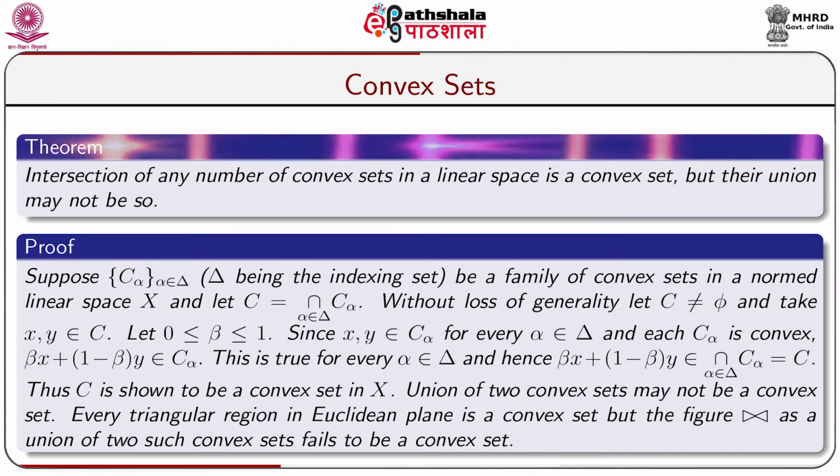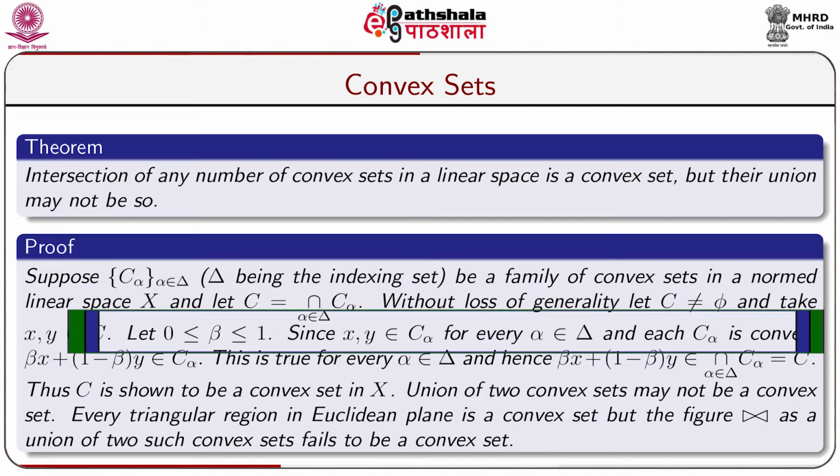Without loss of generality, let C be non-empty, that is C is not equal to phi, and take any two members x and y of C. So that is why we have taken x, y belonging to C. Let 0 less than or equal to beta less than or equal to 1.